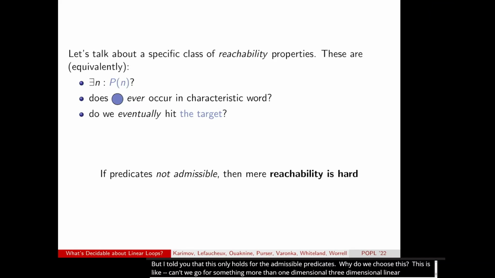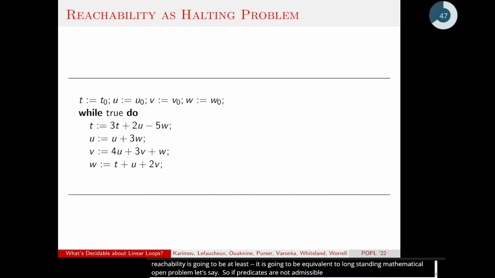If we lift our restrictions, we're going to get into hardness problems, and in particular, very simple properties such as reachability are going to be equivalent to a long-standing mathematical open problem, let's say. So if predicates are not admissible, we are in trouble, and this is for the following reason.